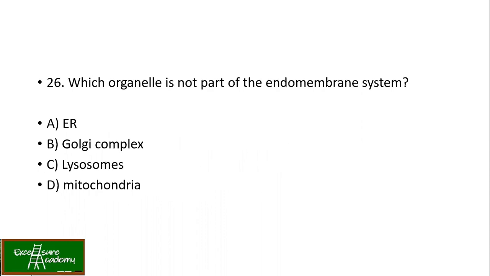So next question, which organelle is not part of the endomembrane system? In the case of the endomembrane system, they talk about the double membrane-bound organelles which function in close coordination with one another. For example, Golgi complex, ER, lysosomes and vacuole are from the endomembrane system. Other organelles like plastids, mitochondria, peroxisomes are not coordinated and thus they don't become a part of the endomembrane system. So here the answer is mitochondria.